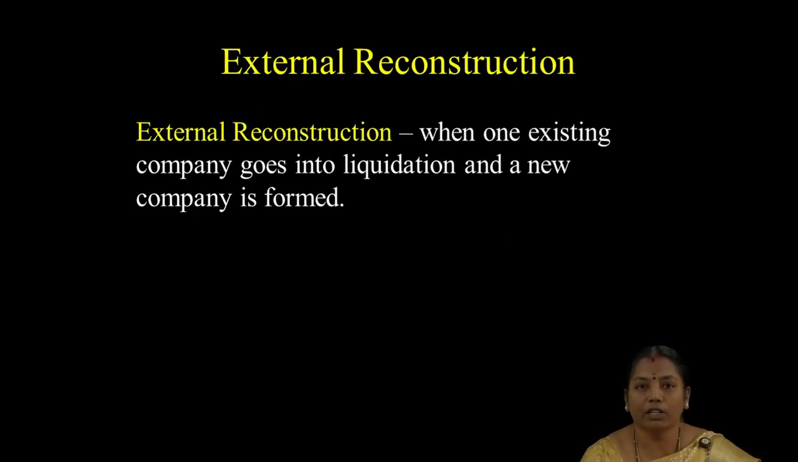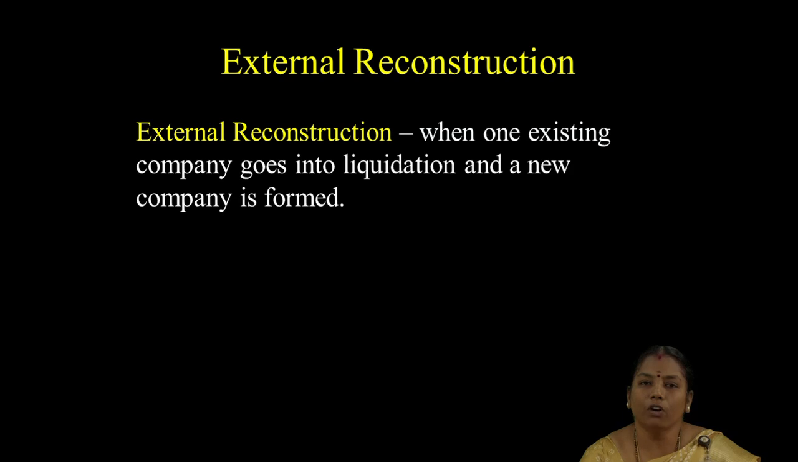Next, external reconstruction. The term external reconstruction is used when one existing company goes into liquidation and a new company is formed to take over its business. Consider a company which has no good name, sound profit or goodwill from the public. In this situation, the company decides to liquidate and form a new company, which is called external reconstruction.